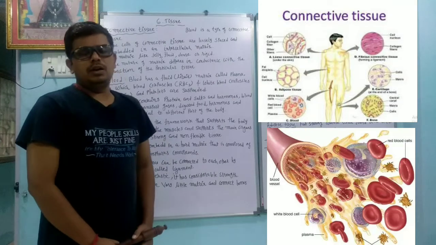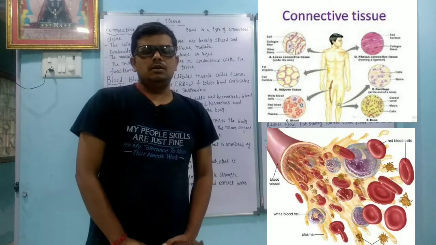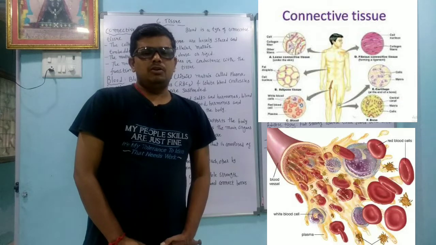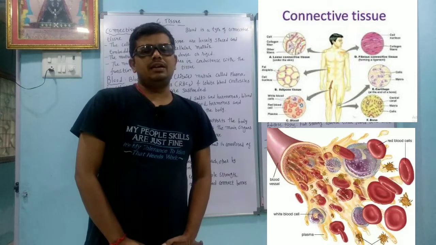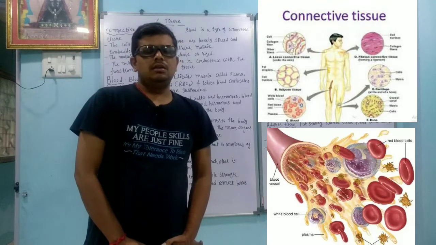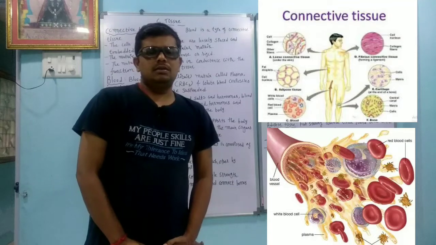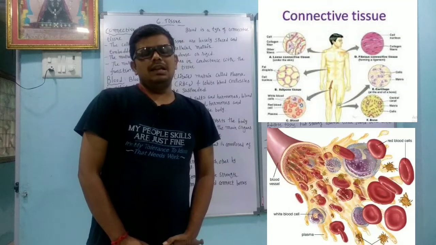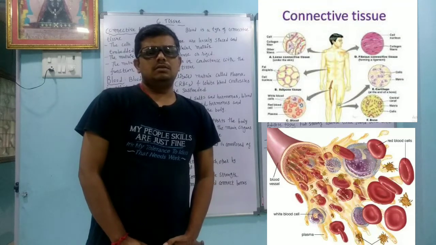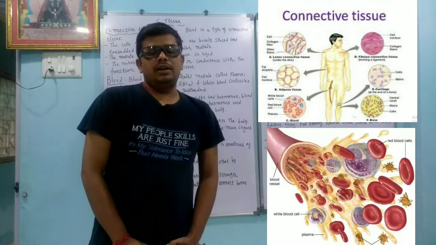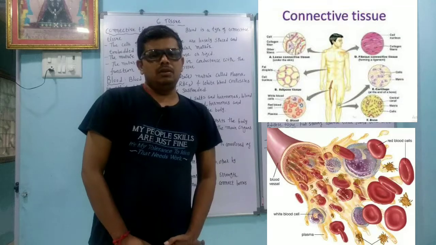Dear student, we are going to learn about the connective tissue, which connects one part to another part. So first is blood. By the blood, oxygen is going to different parts of the body, as well as it carries the carbon dioxide from the different organs to the lungs. Second thing, it carries the nutrients. So it is an example of connective tissue. Bones are there, ligaments are there, tendons, adipose tissue, areolar tissue, cartilage. These are all examples of connective tissue. So we will learn one by one.